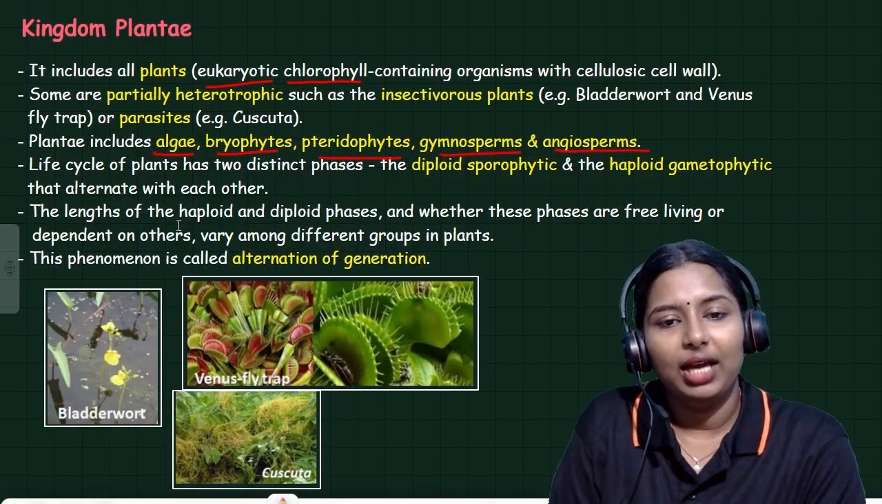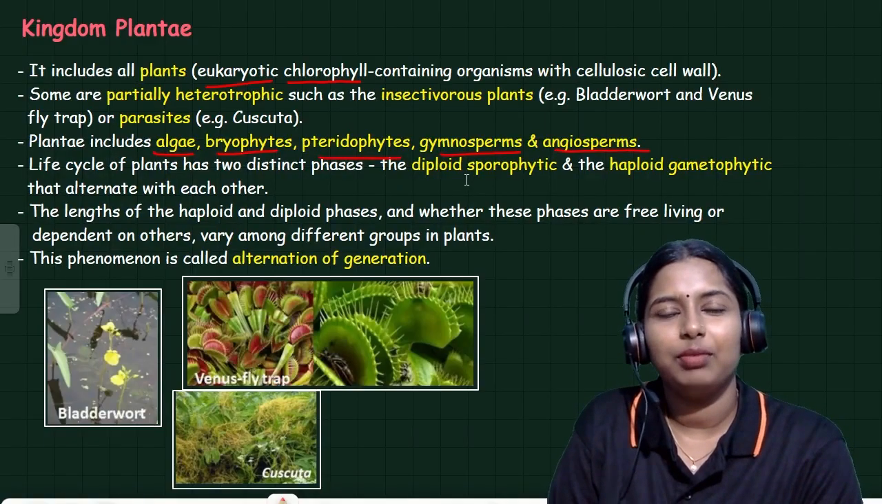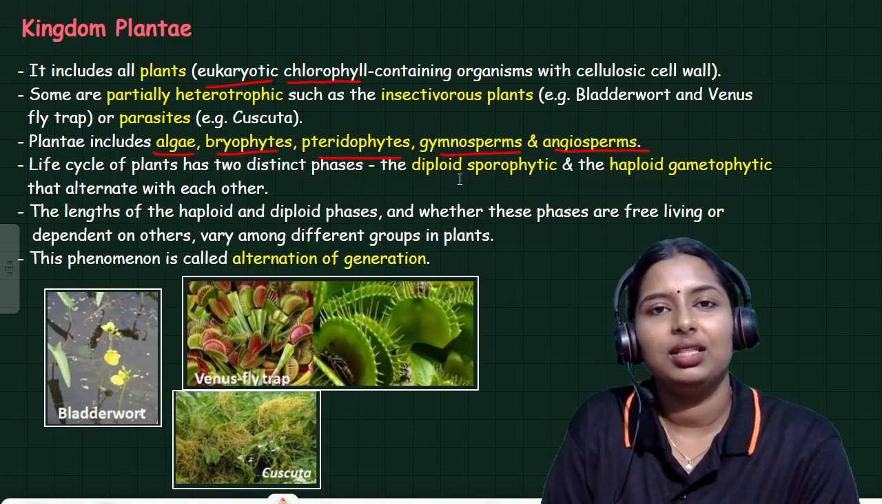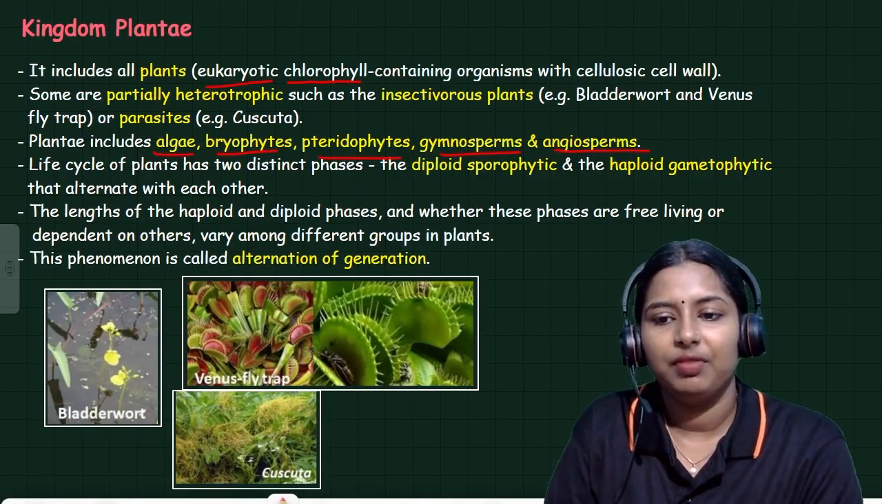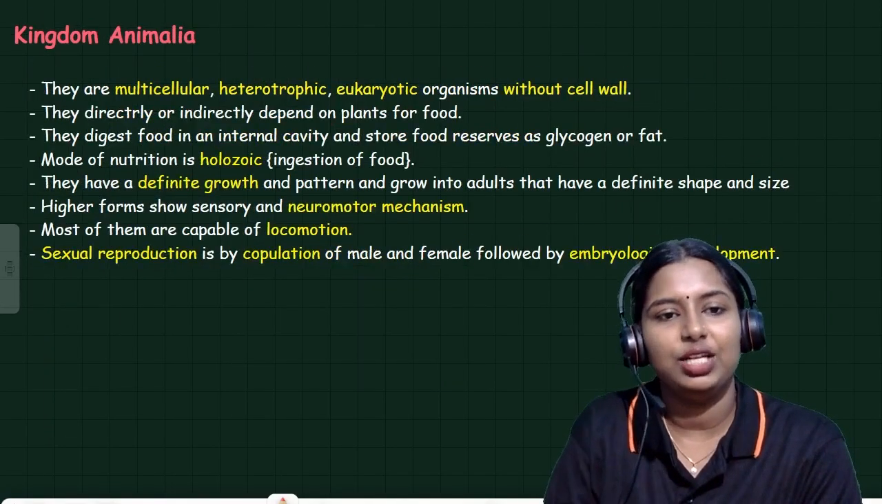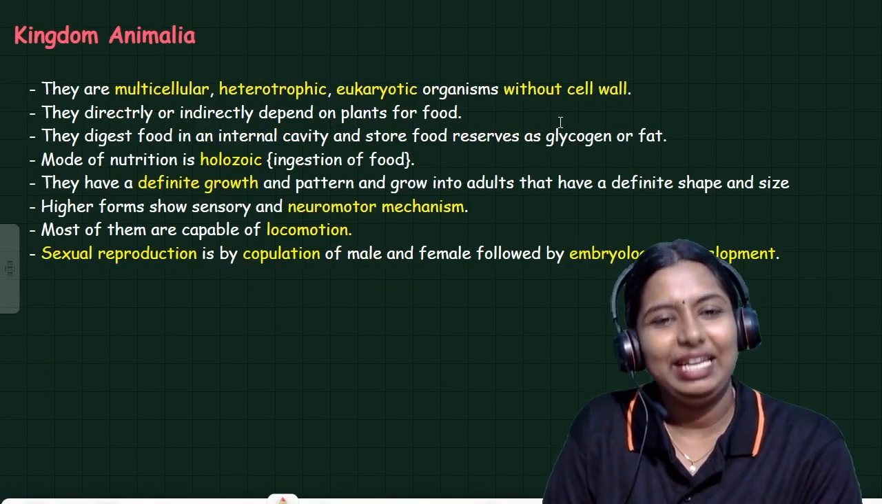We don't have to discuss this now because we will discuss it in our 3rd chapter. Kingdom Plantae and their reproduction types, we will discuss in our 3rd chapter. Next one is Kingdom Animalia.